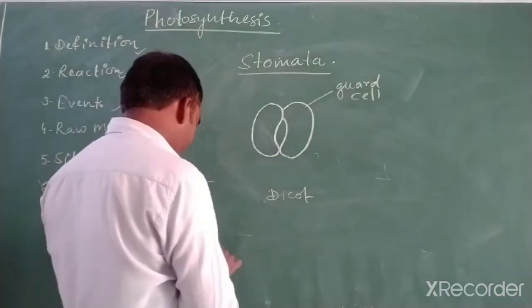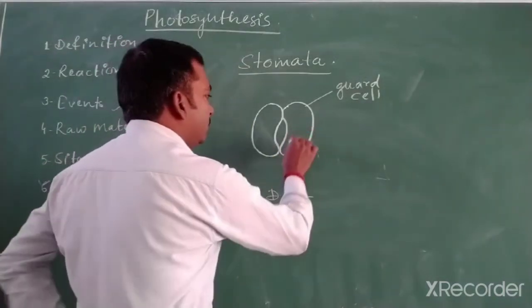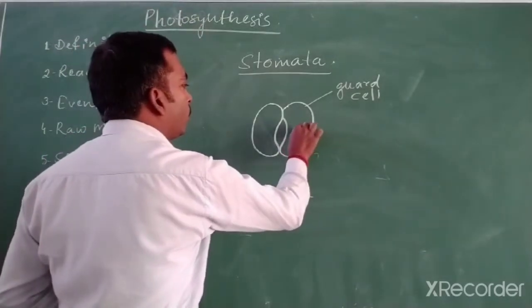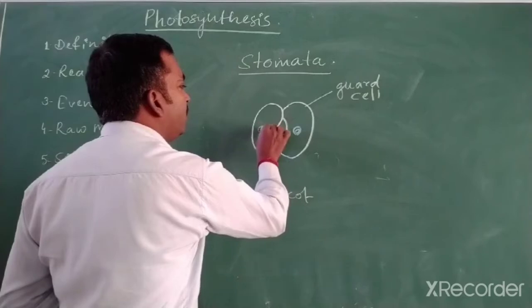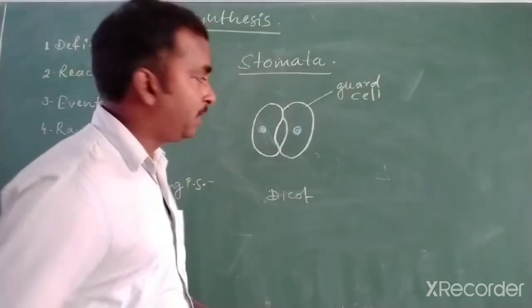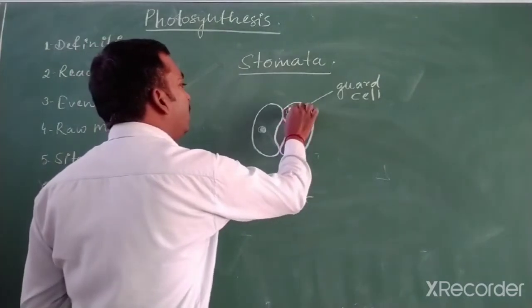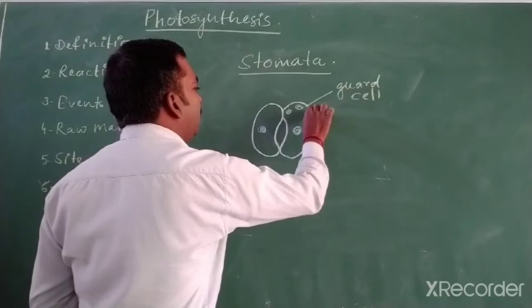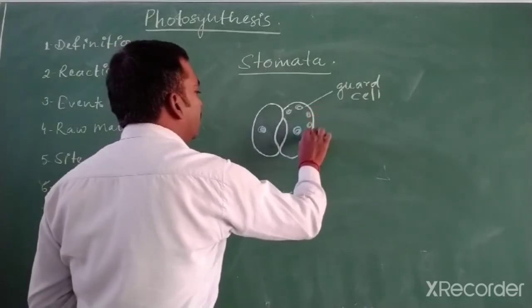Inside the guard cell there is a nucleus, and at the periphery of the guard cell there are many chloroplasts. These are the green colored chloroplasts.